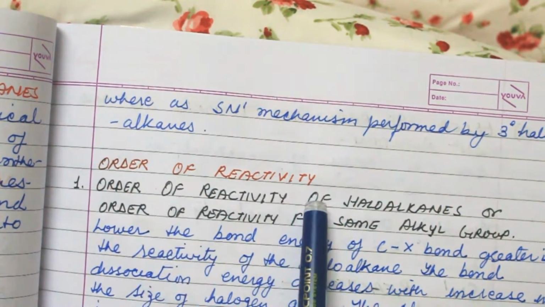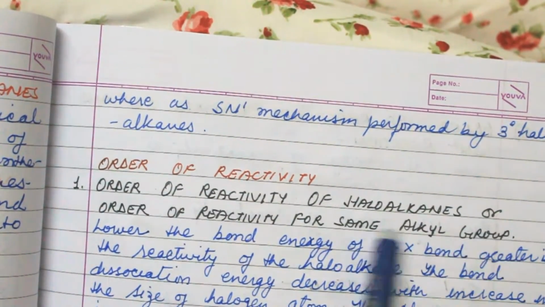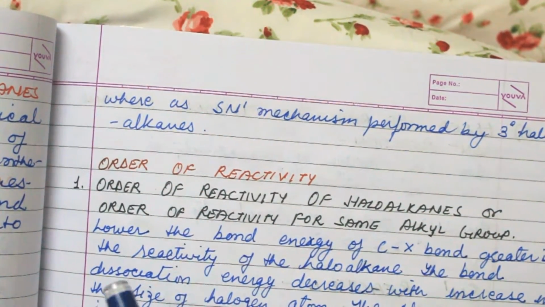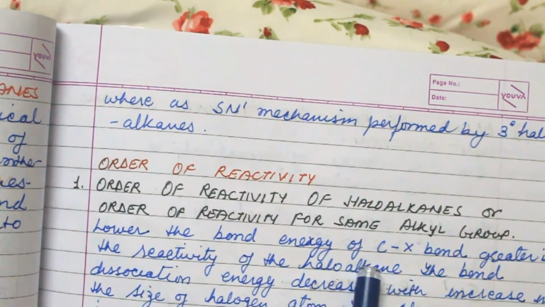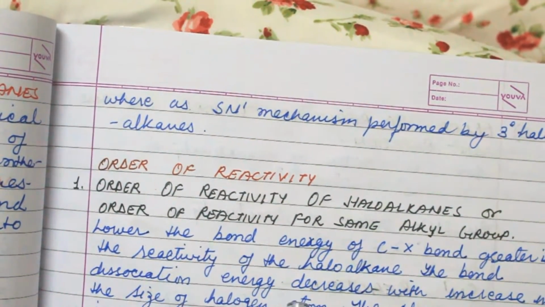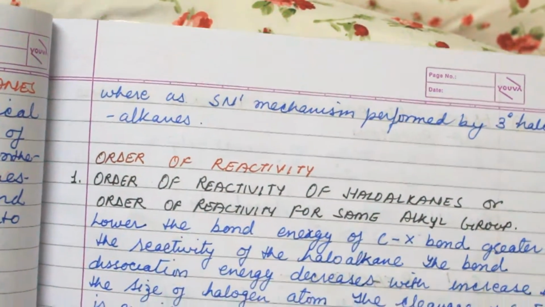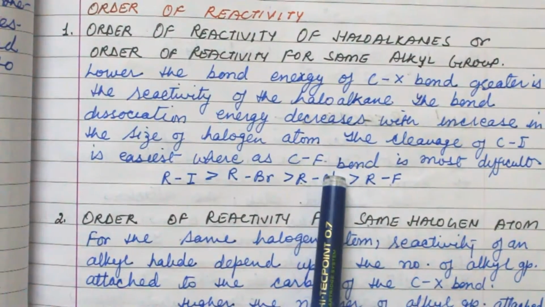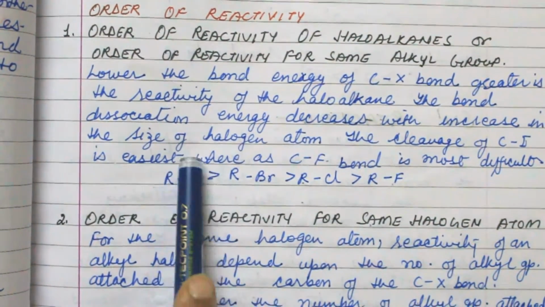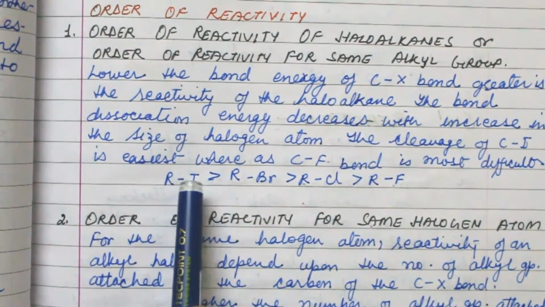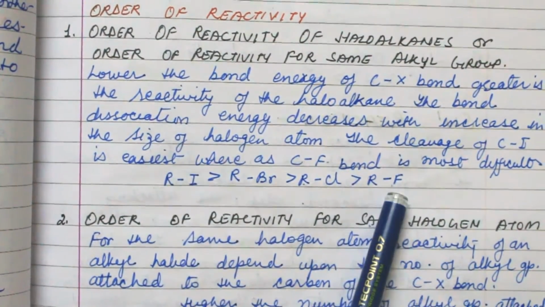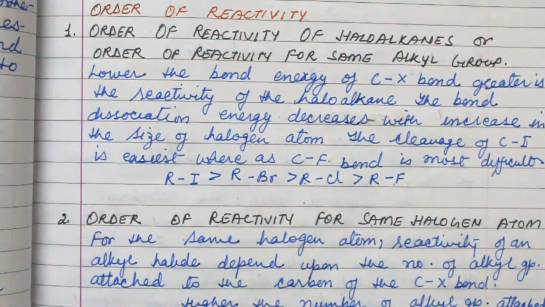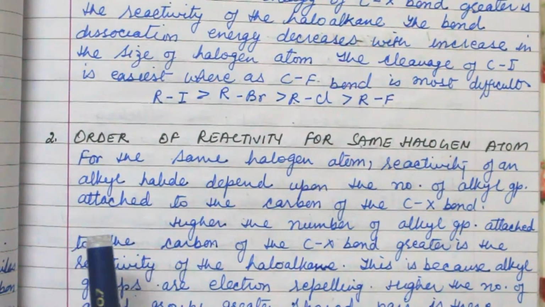Now come to the order of reactivity. For the same alkyl group, the lower the bond energy of the C-X bond, the greater is the reactivity of the haloalkane. The bond dissociation energy decreases with an increase in the size of the halogen. For example, iodide has more reactivity because its size is more as compared to fluorine. Next is the order of reactivity for the same halogen atom.